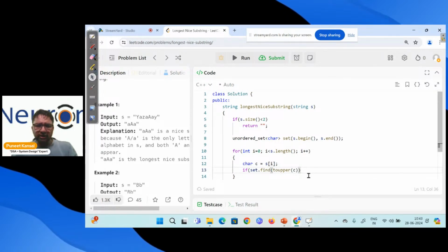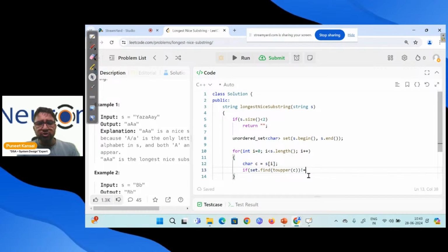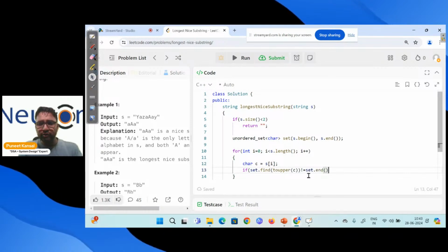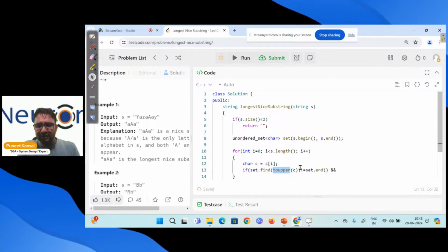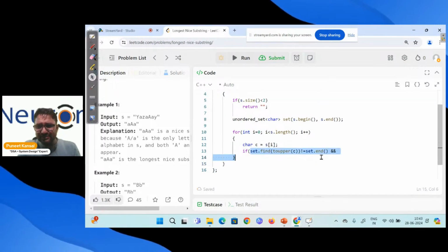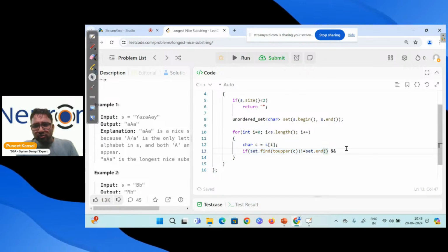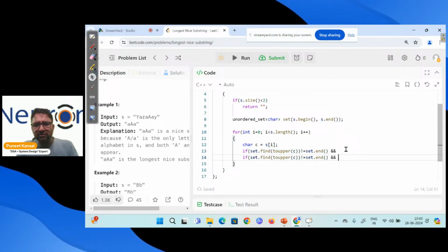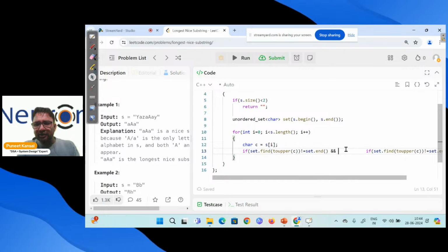Simple. So set dot end. What I'm doing over here, I will tell you. Let me write the statement for uppercase and lowercase first. Let me copy this thing, same thing over here. This is just C++ syntax, and I will tell you what this is doing.